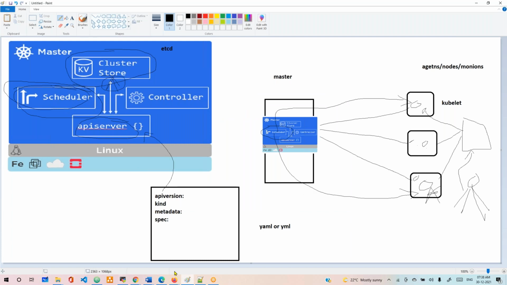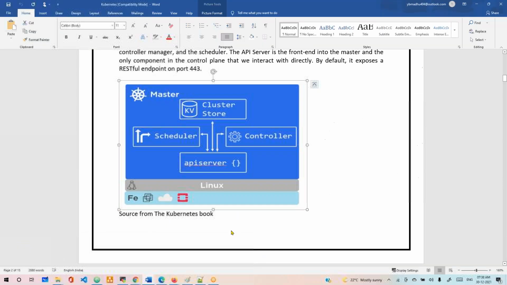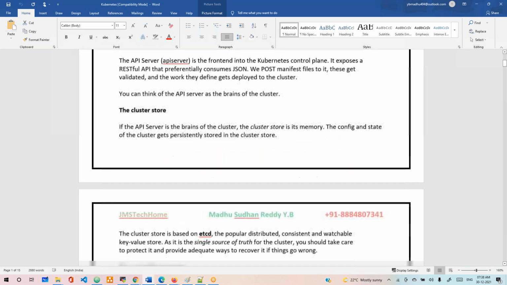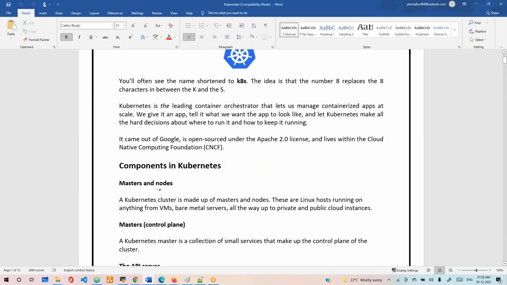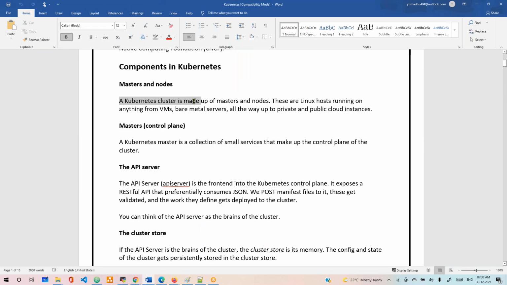Now let's discuss each individual component again, theoretically, as per this diagram. Now go for the API server. What does this master node contain? A Kubernetes cluster is made up of the master and nodes. These are Linux hosts running on anything from VMs or bare metal servers or any cloud. Now, the master node we call the control plane. The master node itself has a name called control plane.